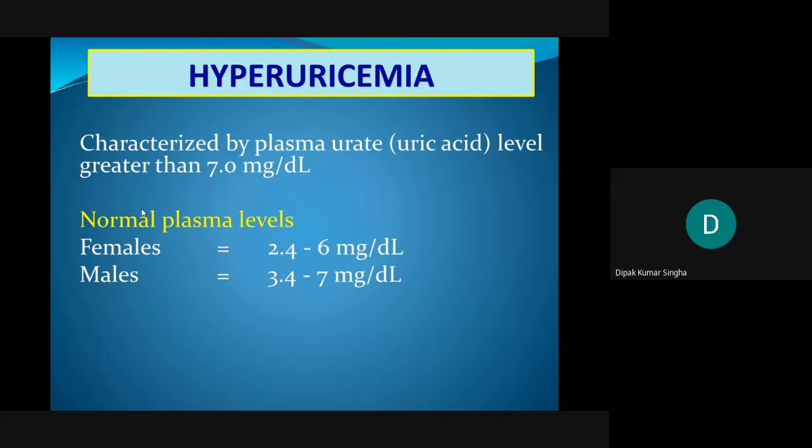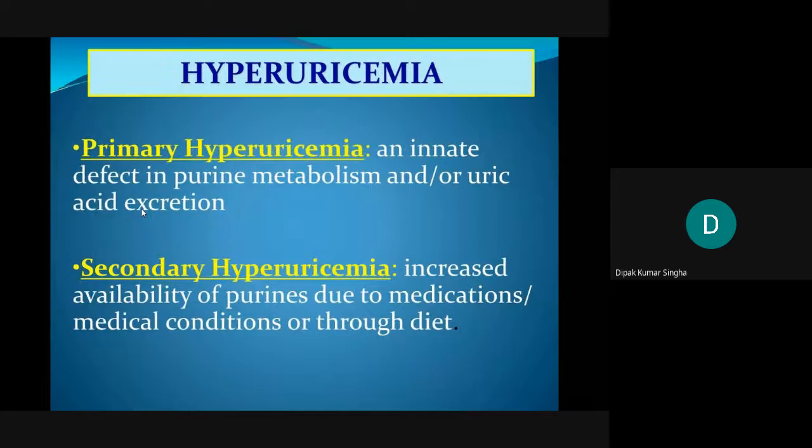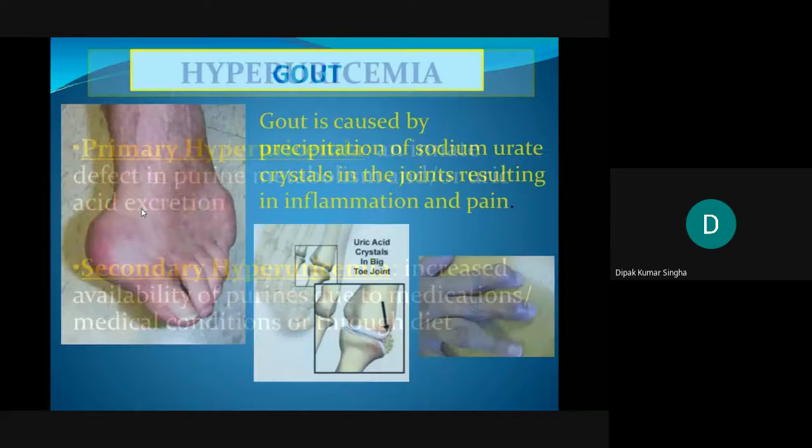So how is it treated and how is it formed? The primary hyperuricemia is an innate defect, a genetic defect in purine metabolism and uric acid excretion. Secondary hyperuricemia is increased availability of purine. If you eat more purine, due to metabolism of purine, due to medication or a medical condition, or through diet, secondary hyperuricemia will be produced.